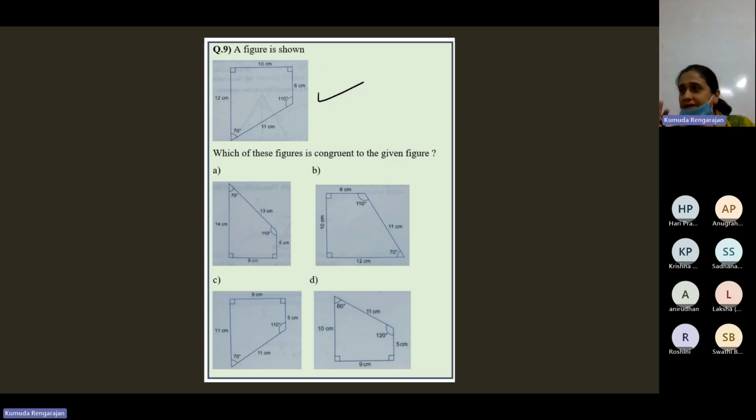So you're just rotating it and answering. No, but if you have to write a reason, not this reason which you're saying, that if you rotate it, it looks like that figure. Other than that, what reason can you give? No. Those rules will not apply to quadrilaterals. They are only for triangles.